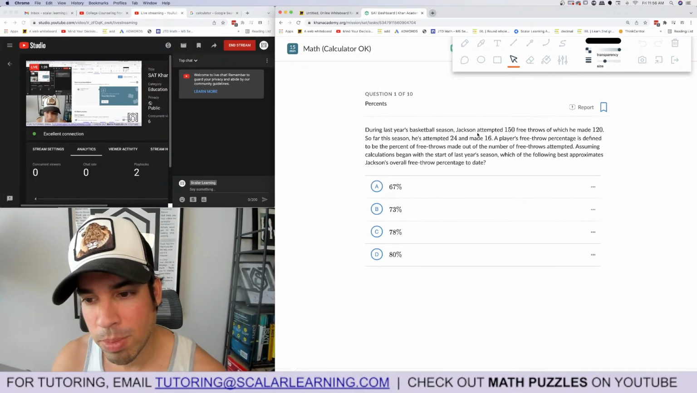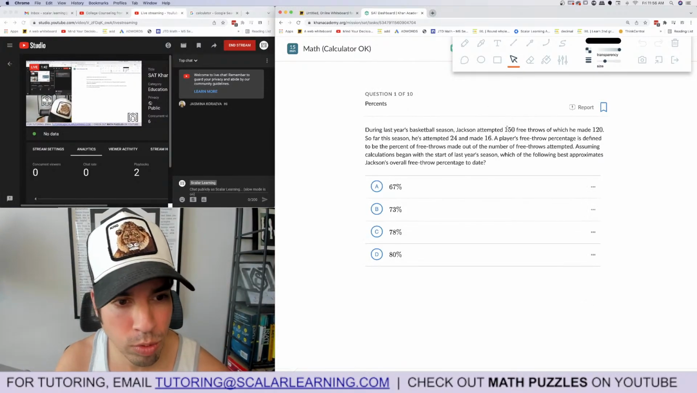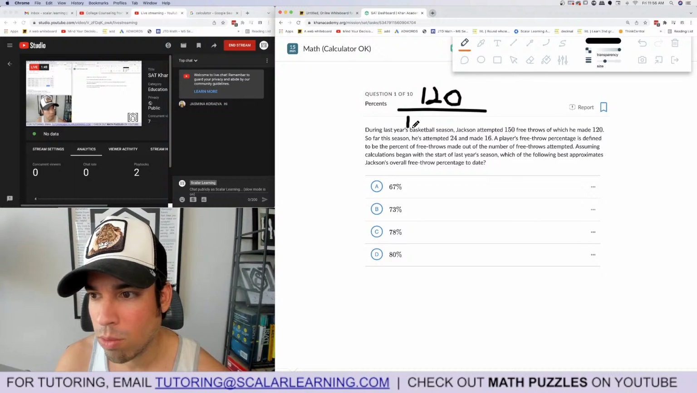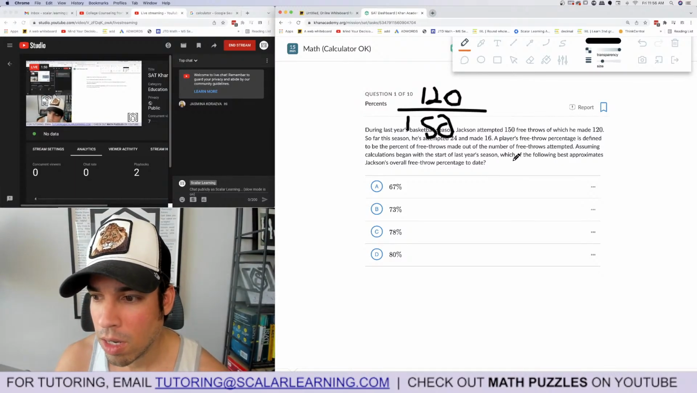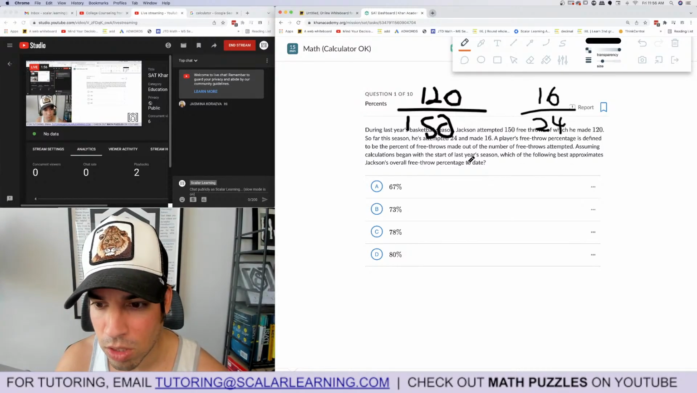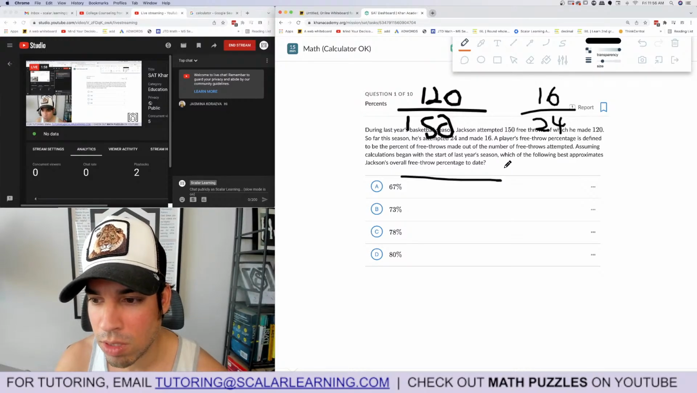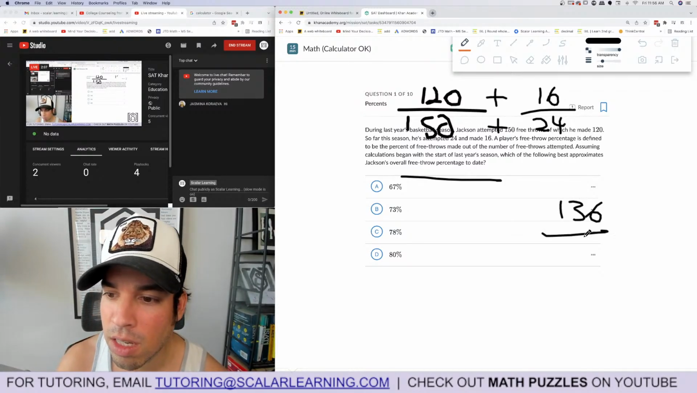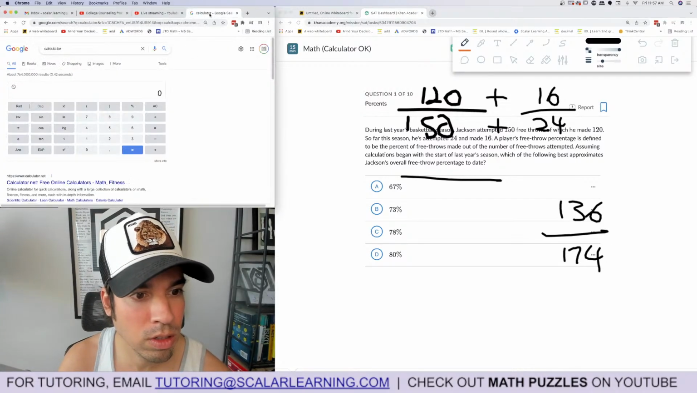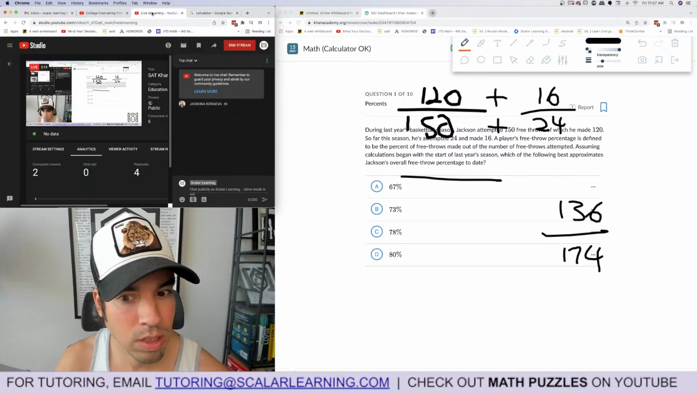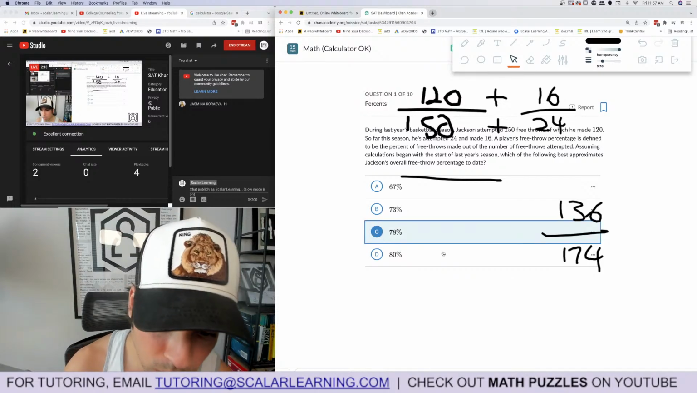During last year's basketball season, John attempted 150 free throws, of which he made 120. So far this season, he's attempted 24 and made 16. We know percentages. Which of the following best approximates his overall free throw percentage to date? Basically, it's this out of this, so 136 out of 174. We'll use the calculator. 136 out of 174 is approximately 78%. C is the winner. Done.